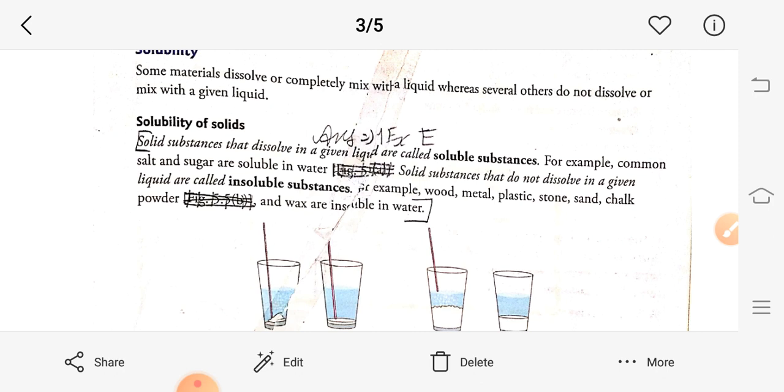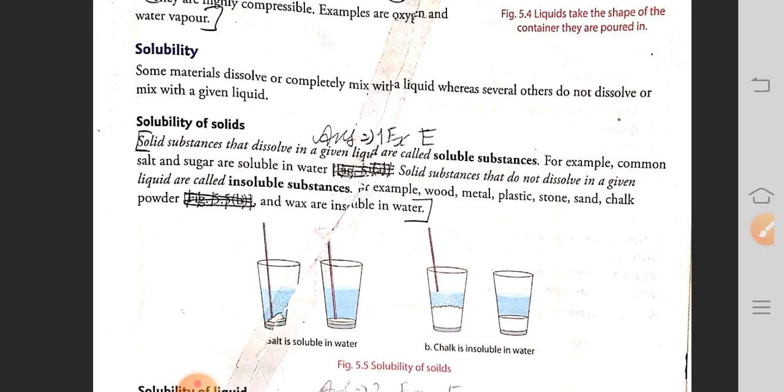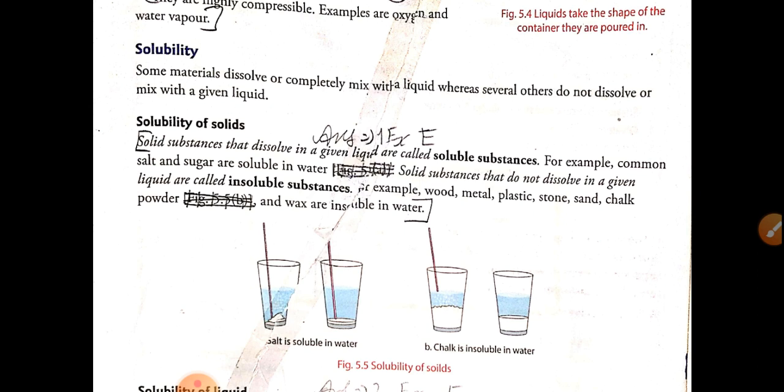You will see the sugar will get completely dissolved in water while sand will not. This shows that sugar is a soluble substance, whereas sand, which does not dissolve in a liquid, is called an insoluble substance. So the definition: substances that dissolve in a liquid are called soluble substances, while solids that do not dissolve in the liquid are called insoluble substances.